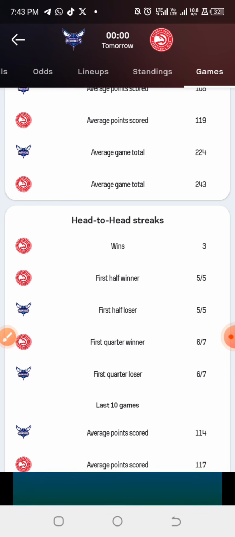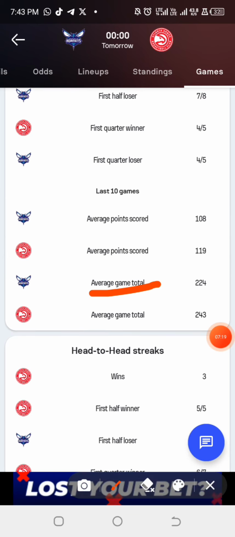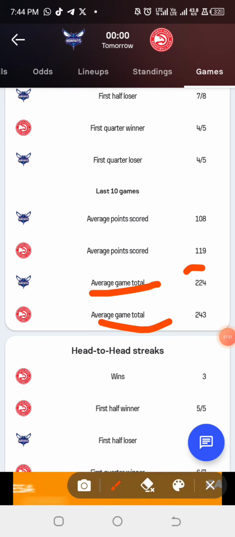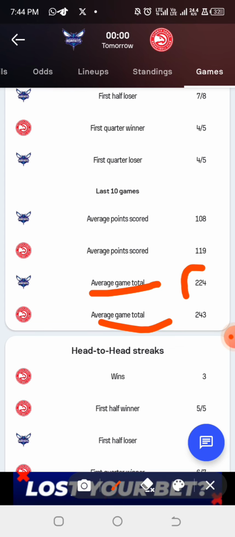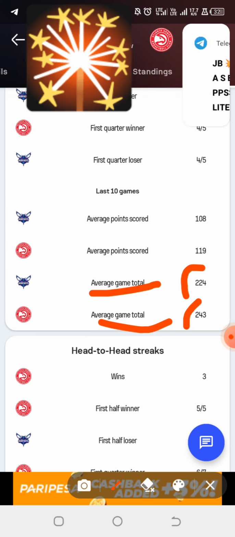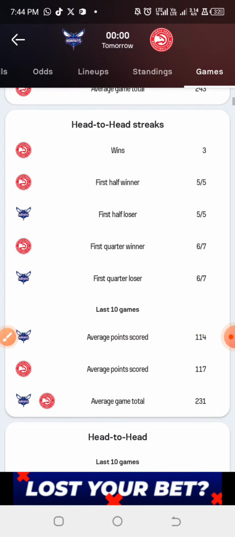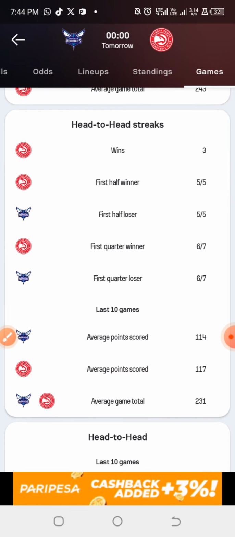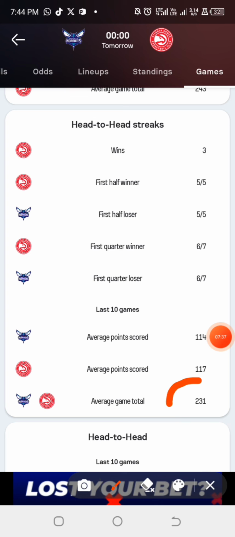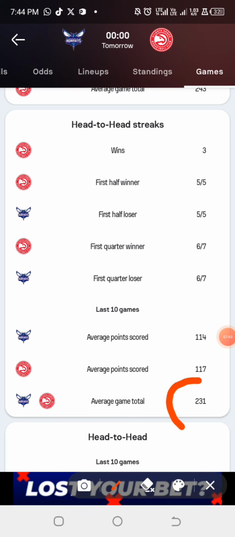Now, looking at this particular average point for the home team and for the away team, they said that the home team average game total, maybe in the last 10 games, is 224, and for the away team is 243. Okay, so now if you guys check their head-to-head average game total point, you are going to see that they are at 231 in this particular one. So among these three average points, which one is the smallest?